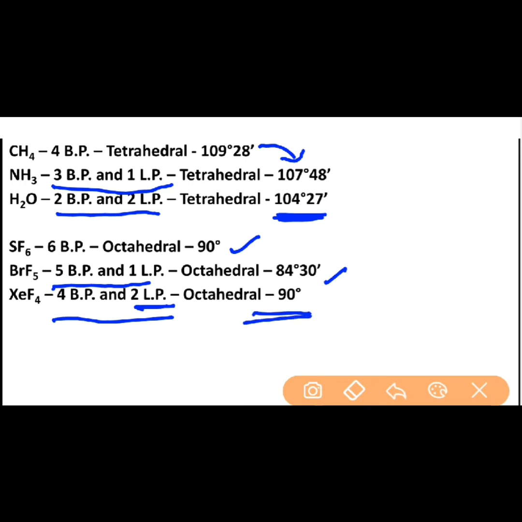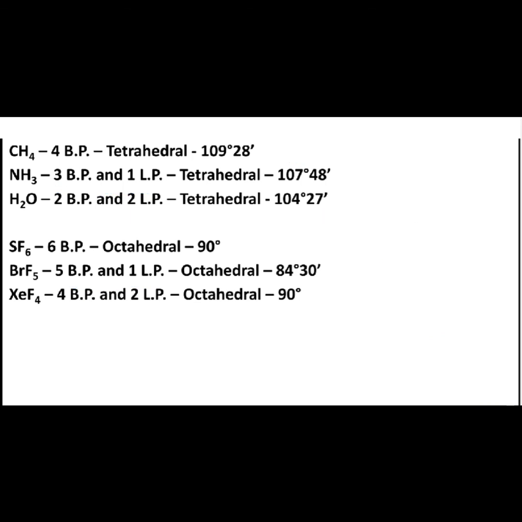And the reason for this is the lone pairs. The 2 lone pairs which are present in this case are exactly trans to each other. So if this is Xe, these are fluorine within a square planar arrangement, right? And the lone pairs are exactly occupying the trans positions. Since they are occupying the trans positions in the octahedral arrangement, they do not have an overall effect on that square planar arrangement of XeF4, and as a result the bond angle remains the same, that is 90 degrees.